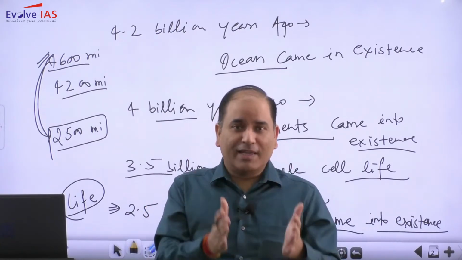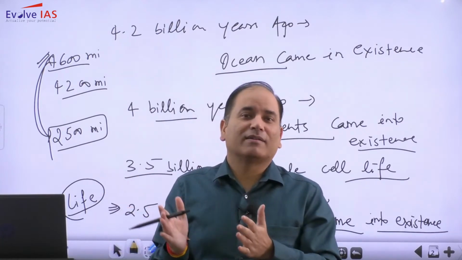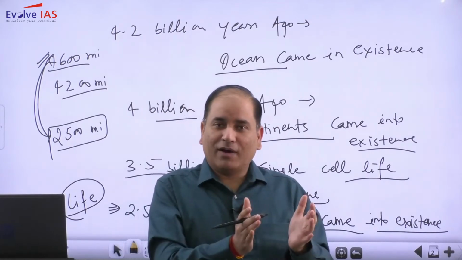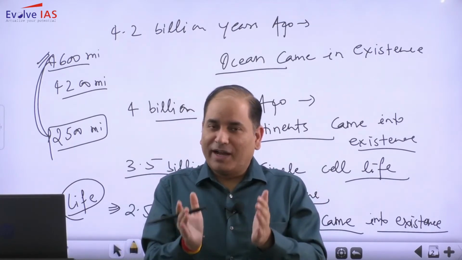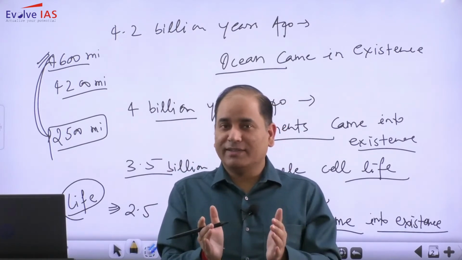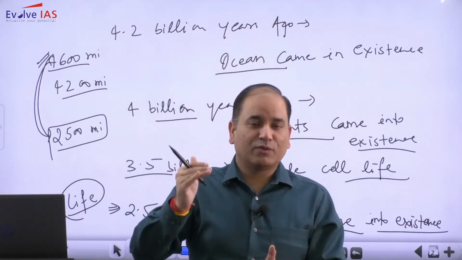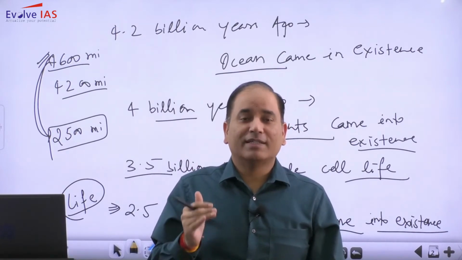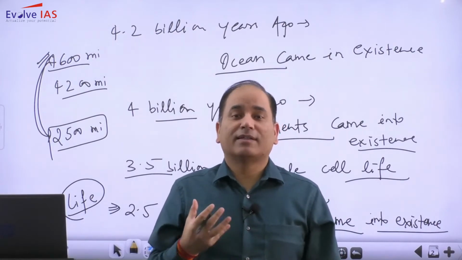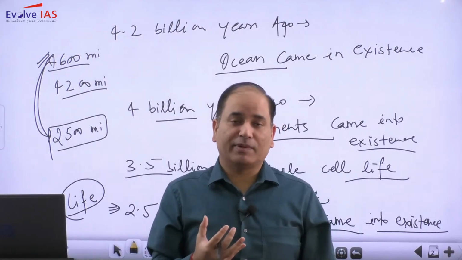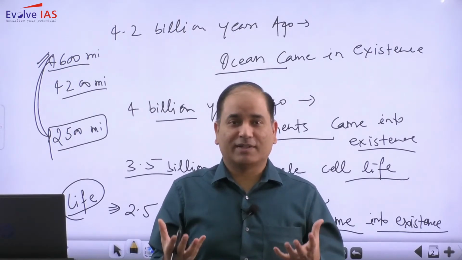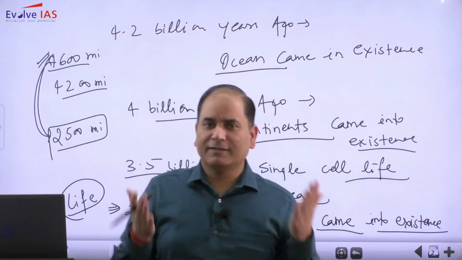the time of the nebular time period, because earth evolved through the nebula, and earth was formed around 4.6 billion years ago, and right from 4.6 billion years ago till almost 600 million years ago, some major changes happened, which led to making this earth favorable for life, and then life started flourishing.